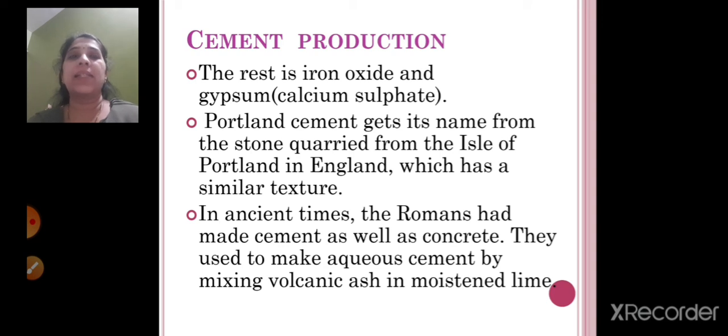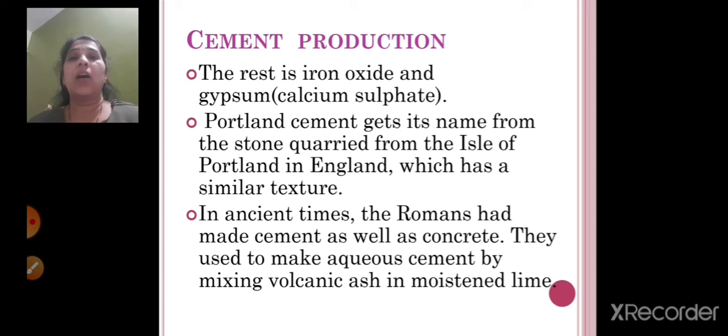Portland cement gets its name from the stone quarried from the Isle of Portland in England, which has a similar texture. In ancient times, the Romans had made cement as well as concrete. They used to make aqueous cement by mixing volcanic ash in moistened lime, right? So this Portland cement has got its name from the Isle of Portland in England, and it has a similar texture, right?